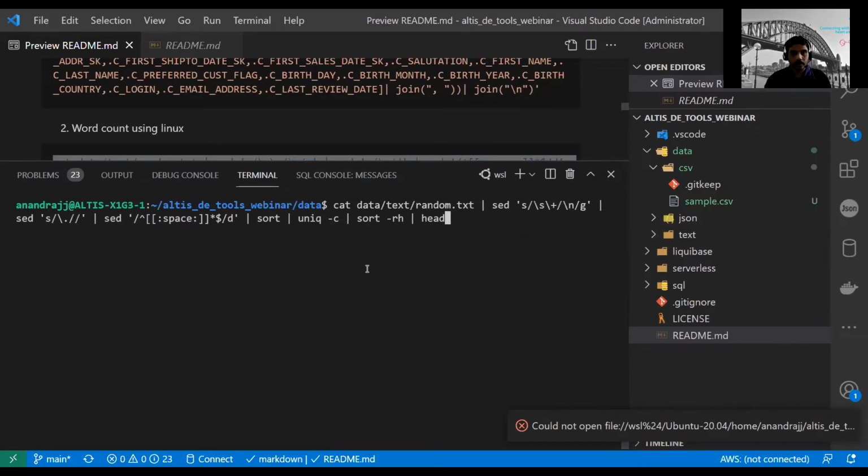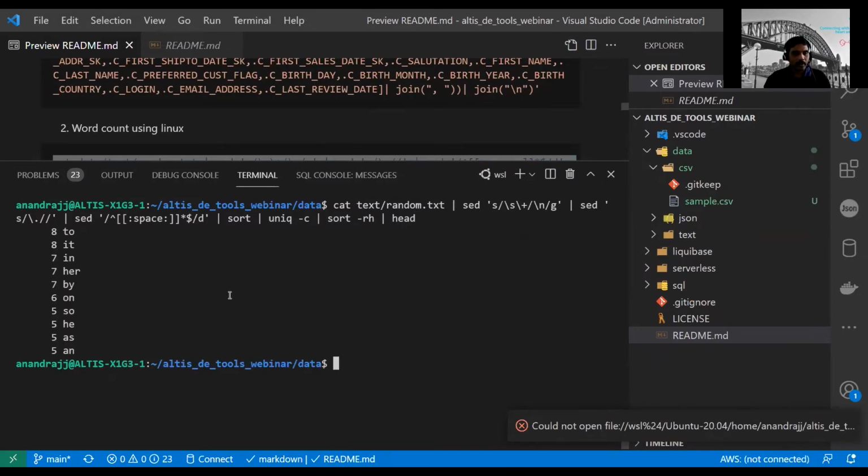Okay, so we are already in the data folder, so let's go back and remove this one. This is not required because we are already in the data. Okay, let's see. You can see that this has done a head, which will only give you the first 10 records. What this is doing is a reverse sort, that means a descending sort, and it is also using human readable sort, which means it will treat numbers as numbers. Those are the flags that we have given.